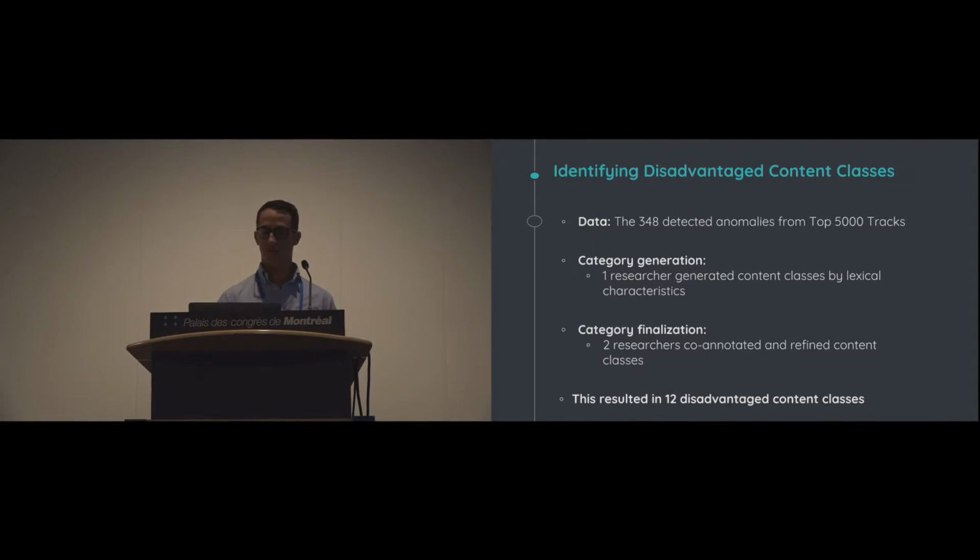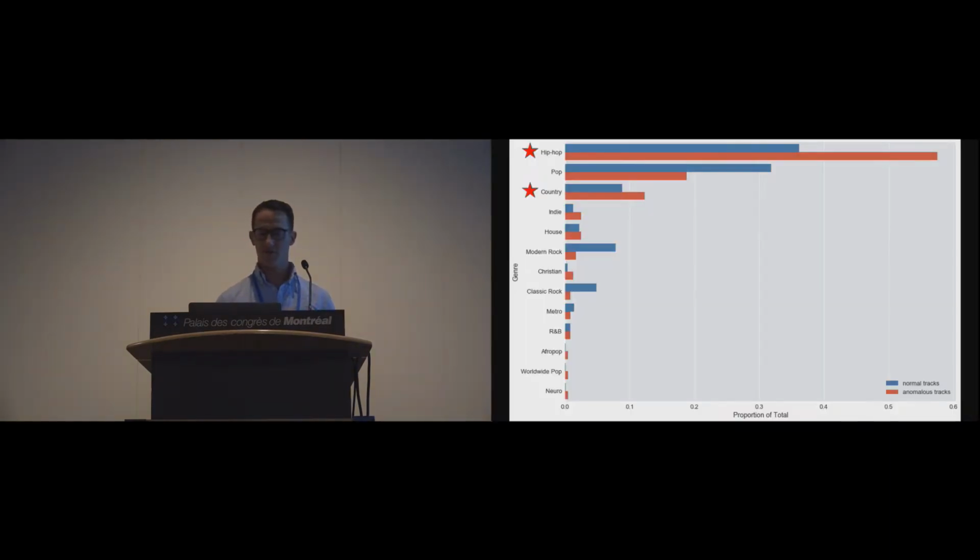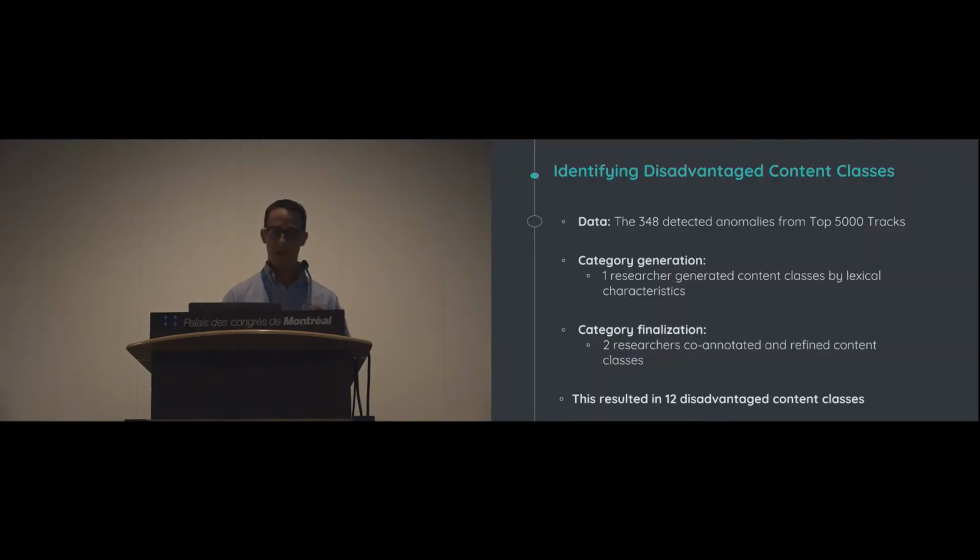But let's dive in even a little further and look at the exact problems that we're having here. So what are the content classes that we're having issues with? We're going to look at the anomalies that we detected among the top 5,000 tracks again. The process of doing this is that one of the researchers went through and coded everything by their lexical characteristics, and then both researchers sat down, co-annotated them together, and refined the content scheme. This resulted in 12 disadvantaged content classes.